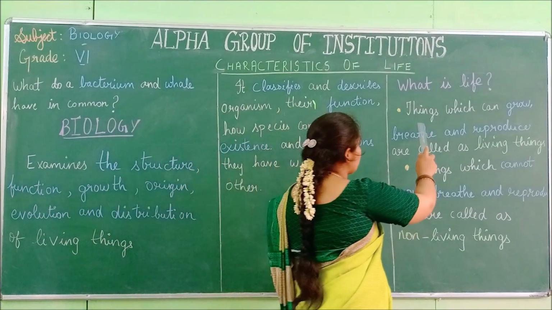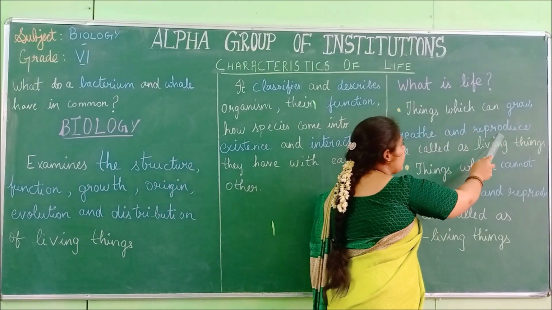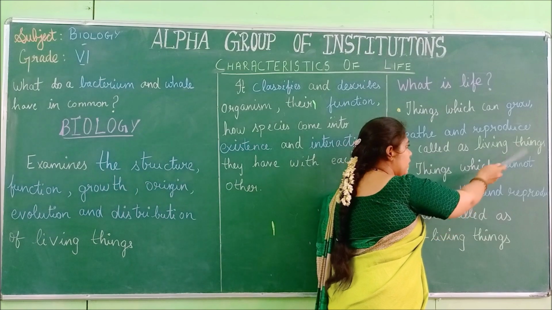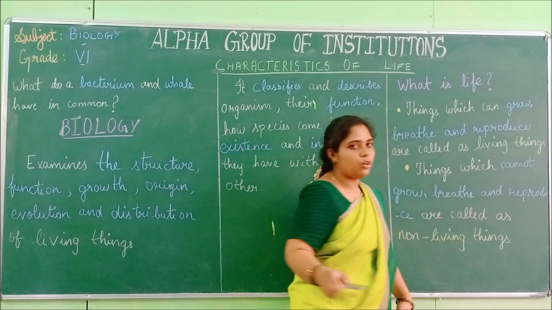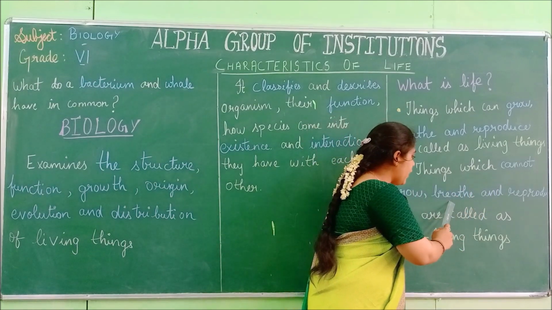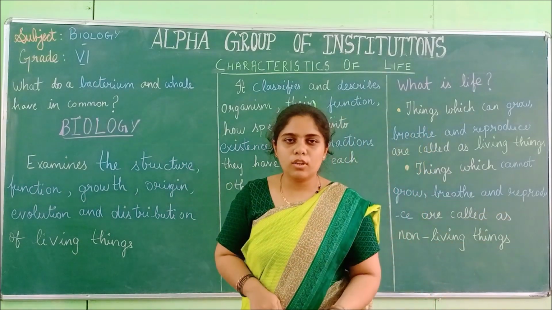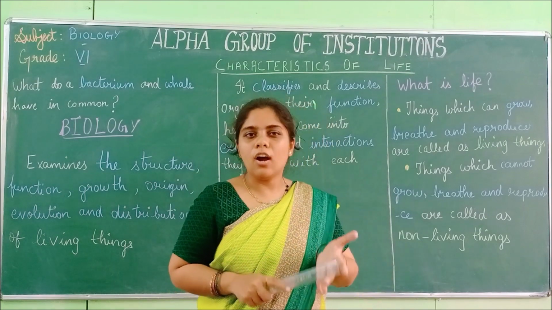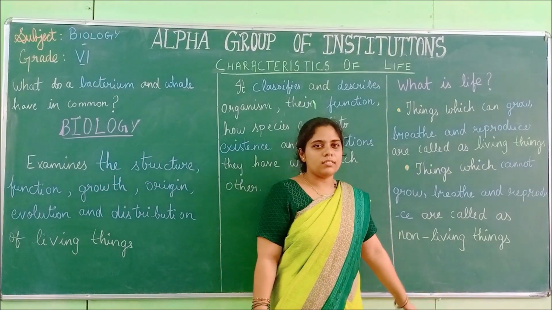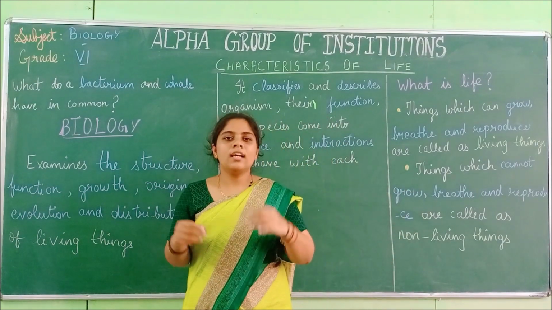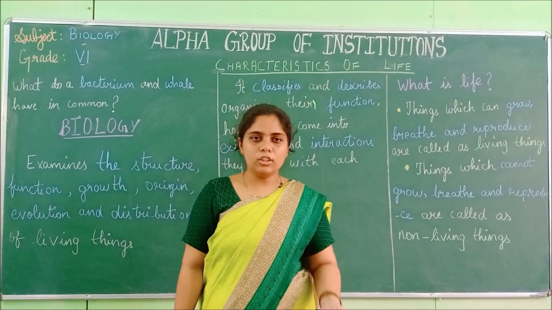So let us see the definition. Things which can grow, breathe and reproduce are called living things. Now we are seeing the non-living things. Things which cannot grow, cannot breathe and cannot reproduce come under non-living things. For example, the scale, the bench, stone, chair, everything is a non-living thing.